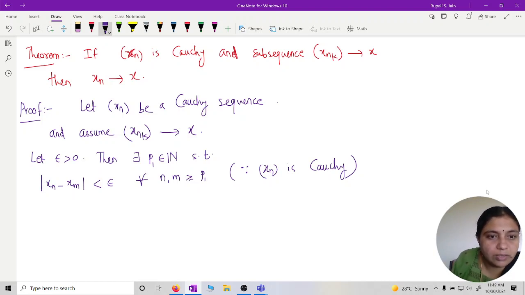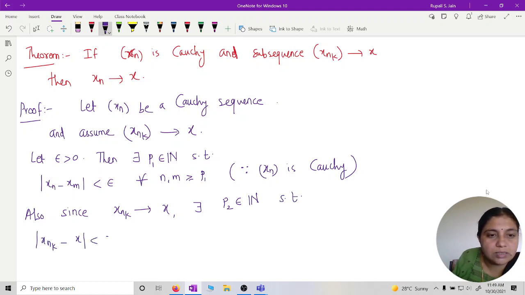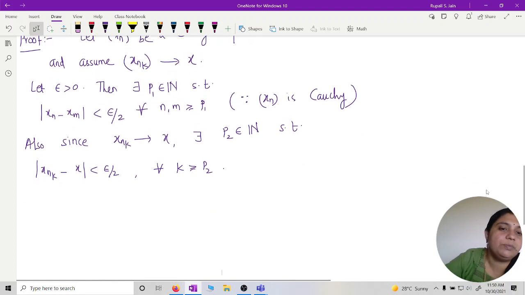And also, what is given? xnk converges to x. Again for this same epsilon, since xnk converges to x, there exists another natural number p2 belonging to N such that mod of xnk minus x is less than, instead of epsilon, I can write epsilon by 2, for all k greater than or equal to p2. Also nk is greater than or equal to k, and k is greater than or equal to p2.